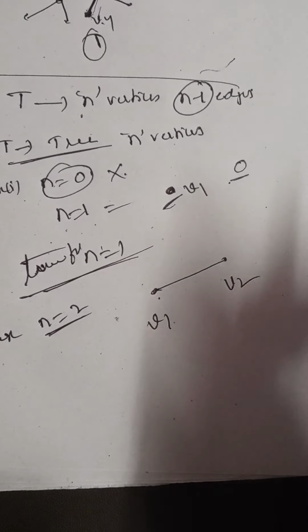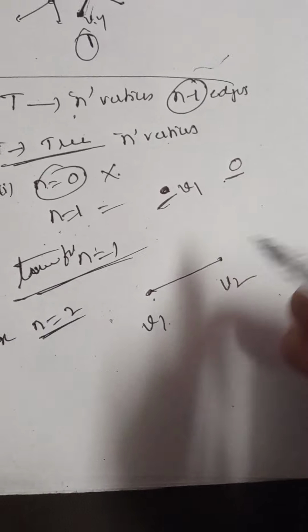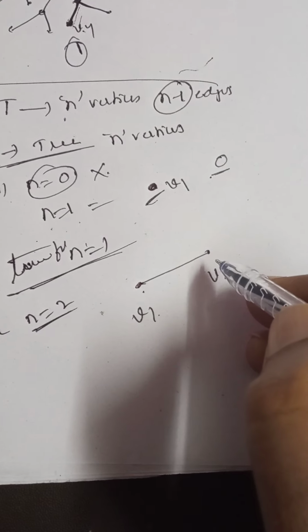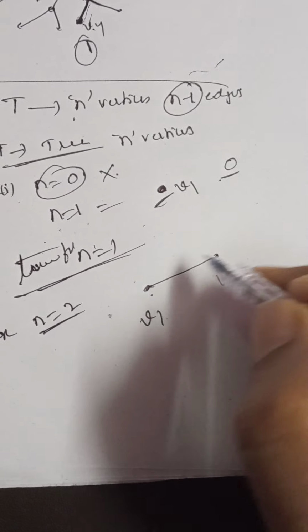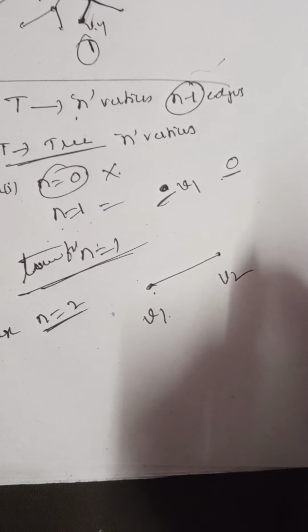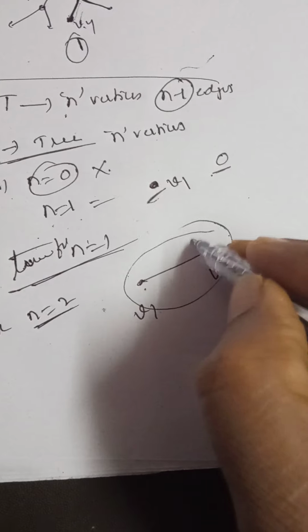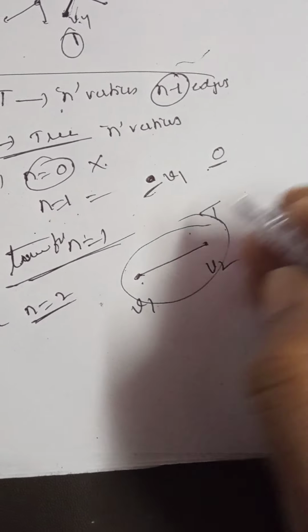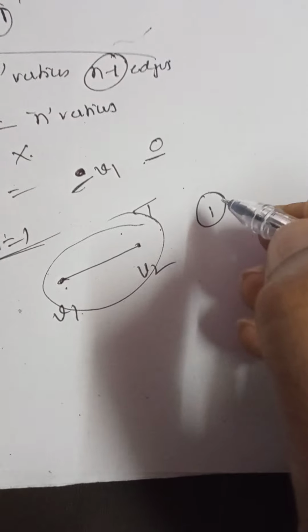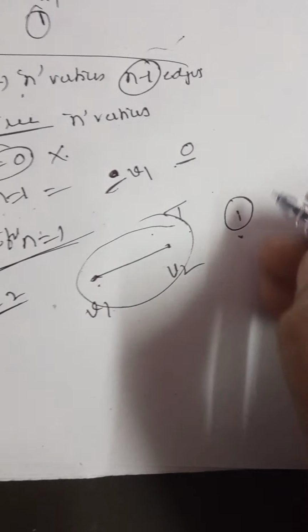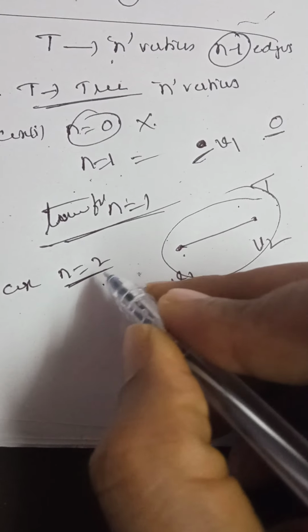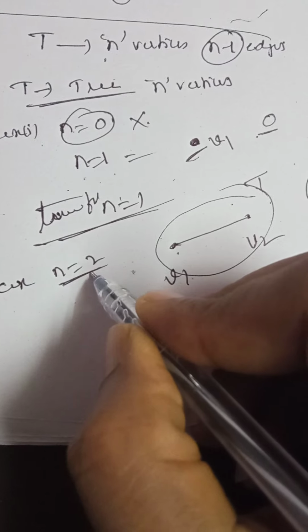Only one pair is there, because the number of vertices is 2, therefore one is V1, another is V2, right? For this pair, there is a unique simple path, right? Therefore when n is equal to 2, this graph represents a tree. How many edges are there here? Only one edge, right?